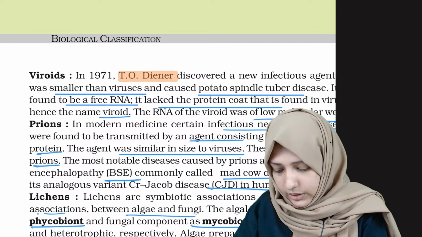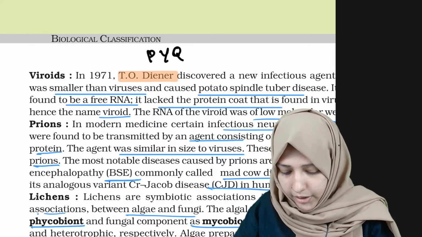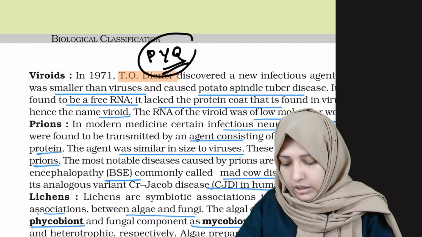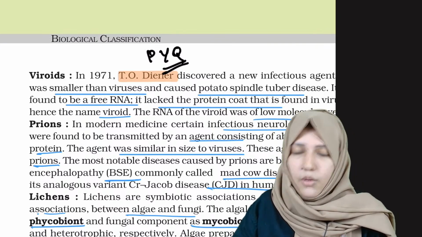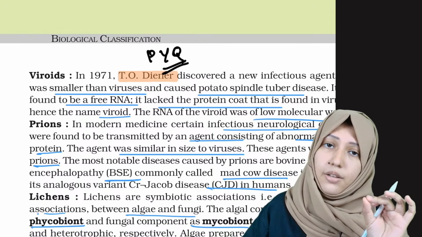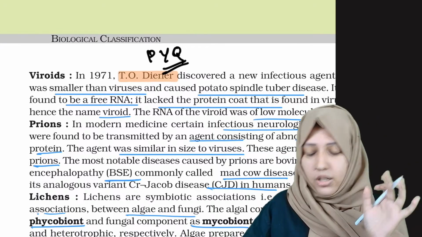Now, T.O. Diener, this was again a PYQ. T.O. Diener found the organisms known as viroids. Who was that? T.O. Diener. These viroids are smaller than viruses. Virus itself is small, and viroids are smaller than viruses.